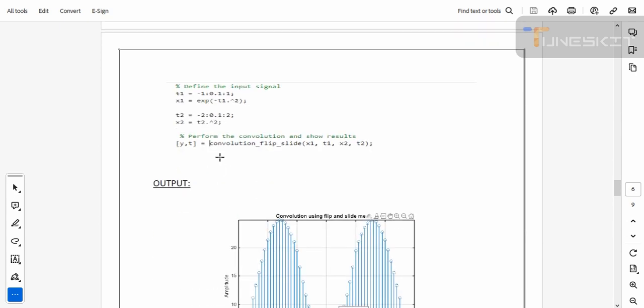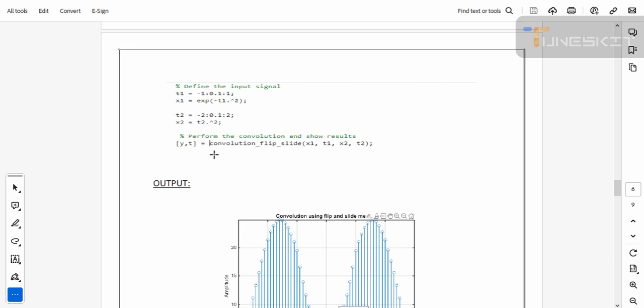In the next step, we have to call the previous function. Time 1, the starting time, is -1 to 1, with x1 equal to exponential of minus t1 to the power 2, while t2, the ending time, is -2 to 2, and x2 is equal to t2 to the power 2. After this, we call the function, convolution flip slide.